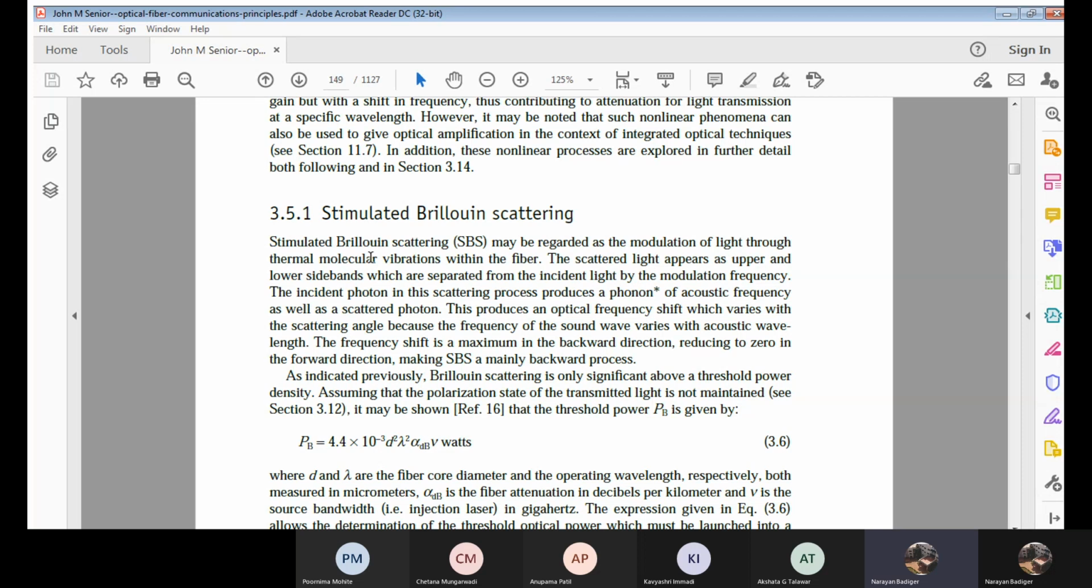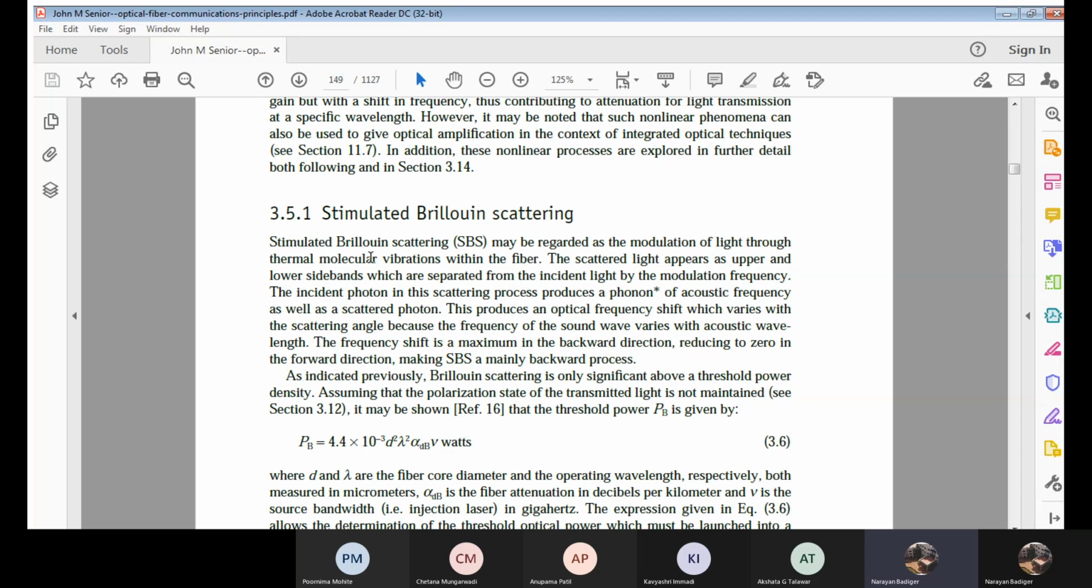Now this produces an optical frequency shift, which varies with the sound wave, which varies with the acoustic wavelength. That is why the word acoustic frequency is used over here. Clear? Now, see, this scattered photon, or phonon, produced due to this scattering process, finds an optical frequency shift. Now, as we studied in general, nonlinear scattering losses produce a frequency shift, correct? How exactly? Because of this SBS, I am going to get an optical frequency shift.